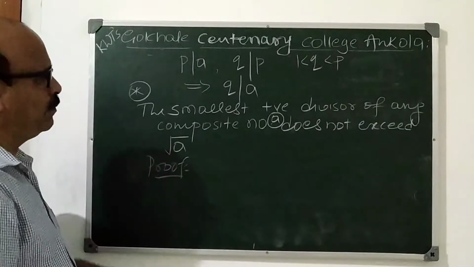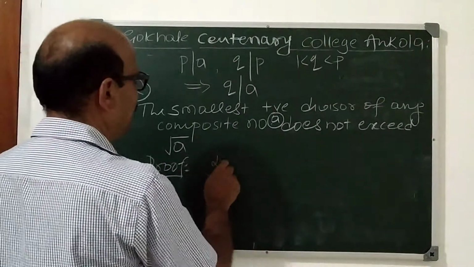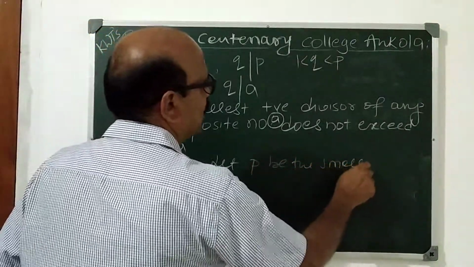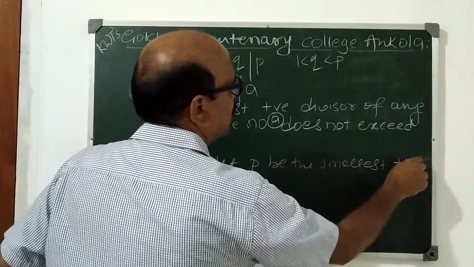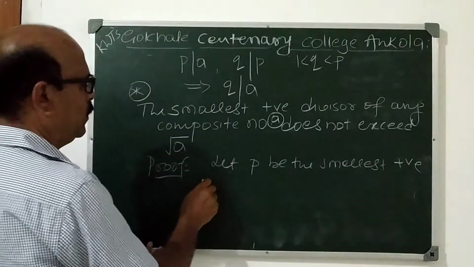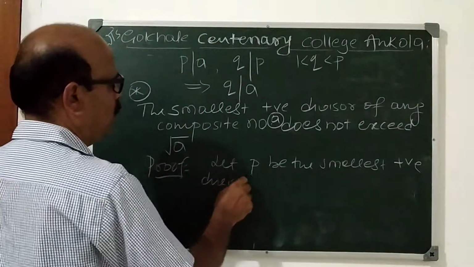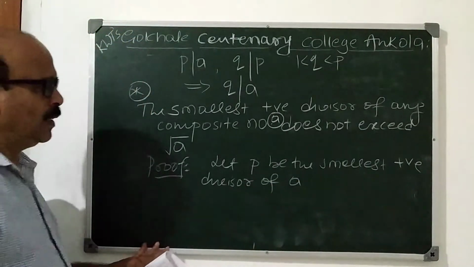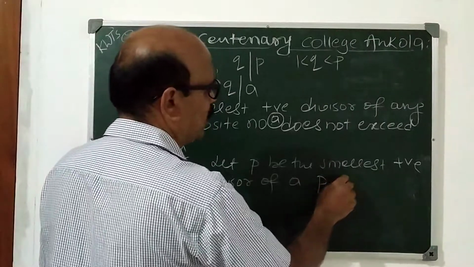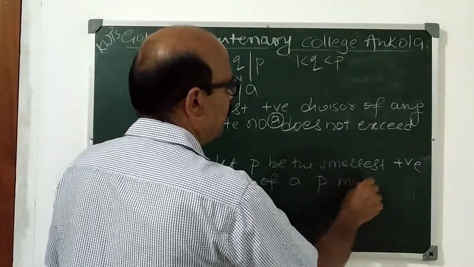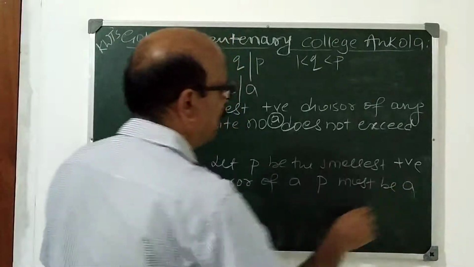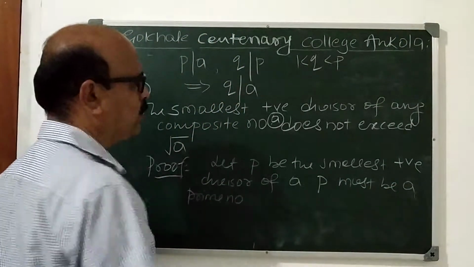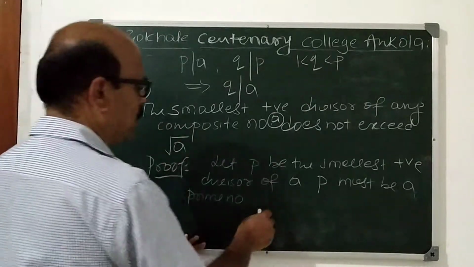Now, how to prove this one? Let P be the smallest positive divisor of A. Then by the previous result, P must be a prime number, because the smallest positive divisor is always a prime number.